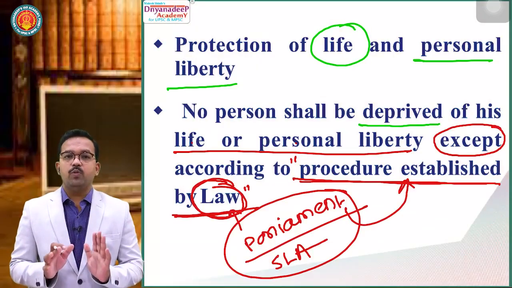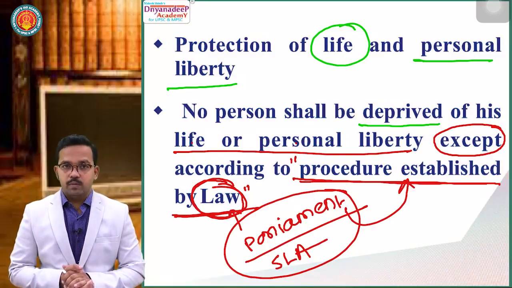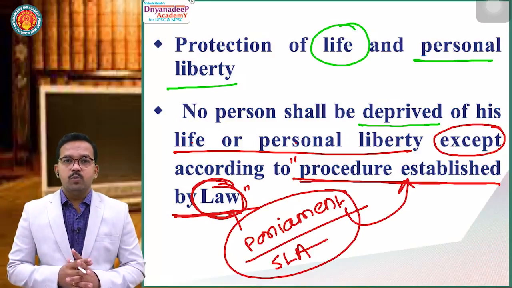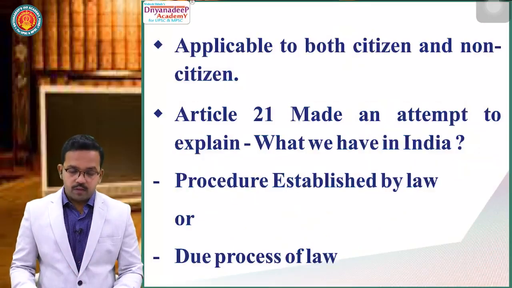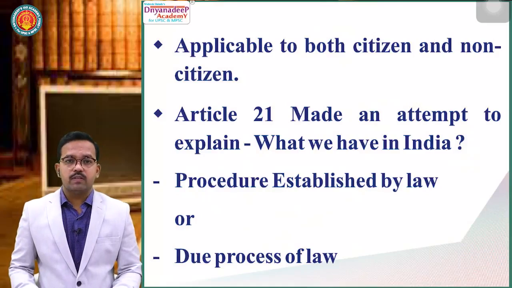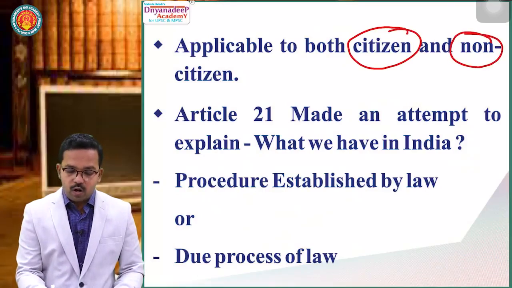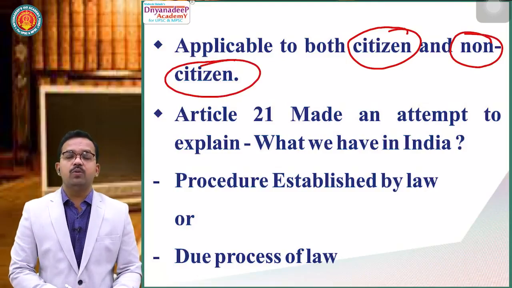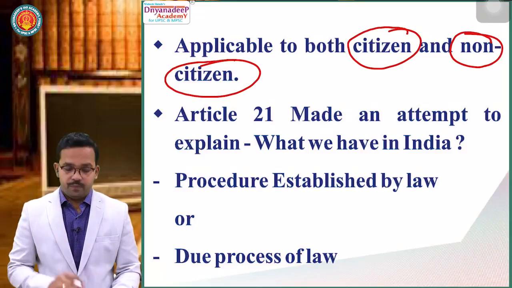I just wanted to tell you what is Article 21. Article 21 talks about right to life and personal liberty. And it says no person shall be deprived of his life or personal liberty except according to procedure established by law. Now, the fifth important factual thing: Article 21 is applicable to both citizens as well as non-citizens. It means it is applicable to every human being irrespective of whether that individual is a citizen or not.